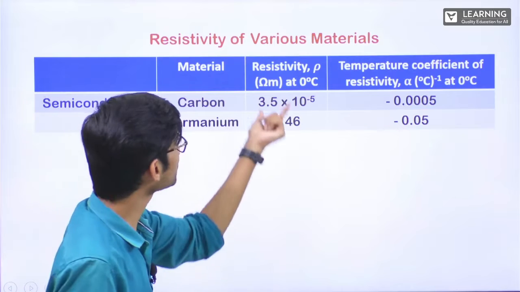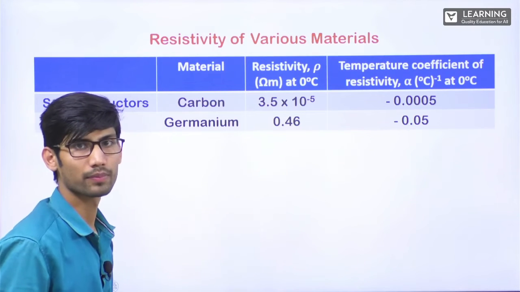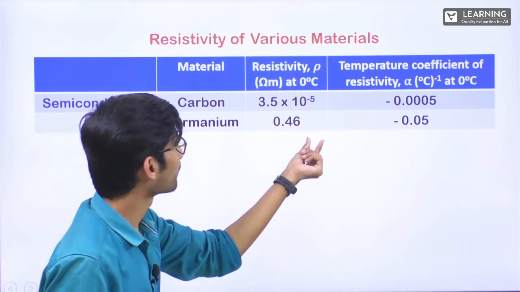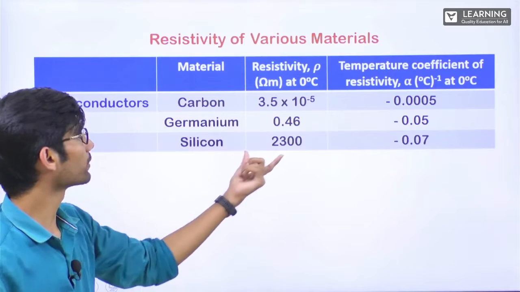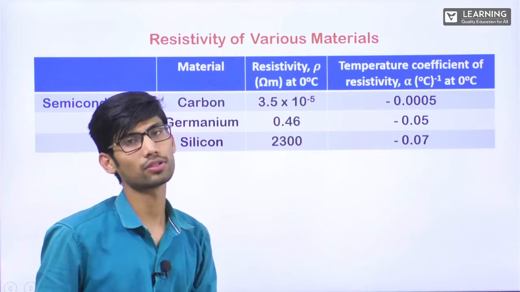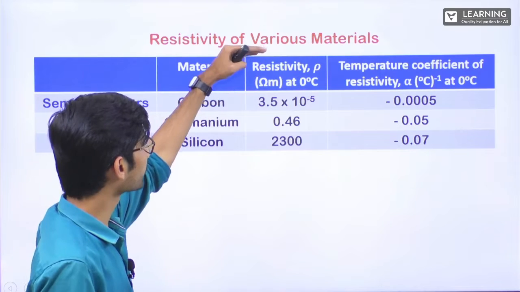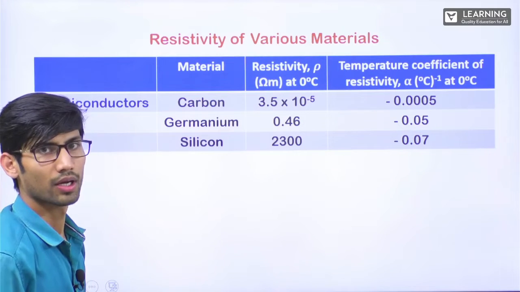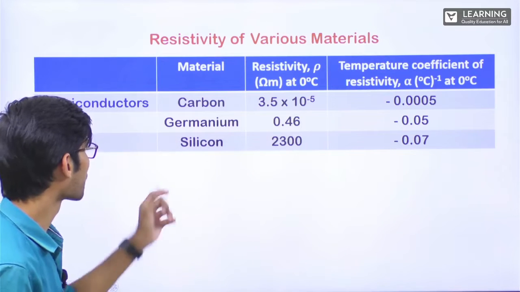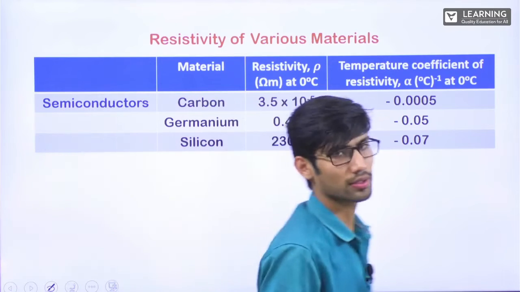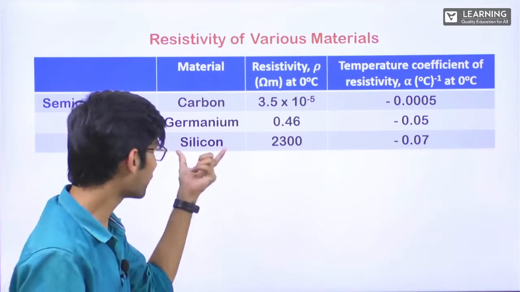Germanium, 0.46. This is the resistivity. If you see the order, it is 10 power minus 1. Correct? 4.6 into 10 power minus 1, we can write it. This is minus 0.05. Silicon, 2300, alpha minus 0.07. This is 10 power 3. Now see here, the resistivity is increasing. Now will come the insulators, which will have highest resistivity. And silicon is the semiconductor which we'll be talking about the most in the last chapter. Very important again.